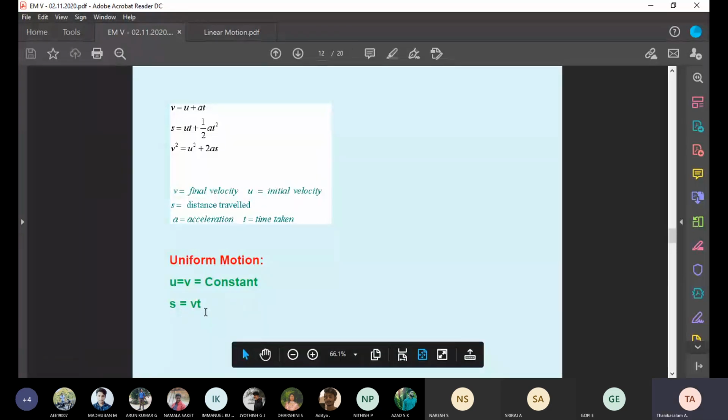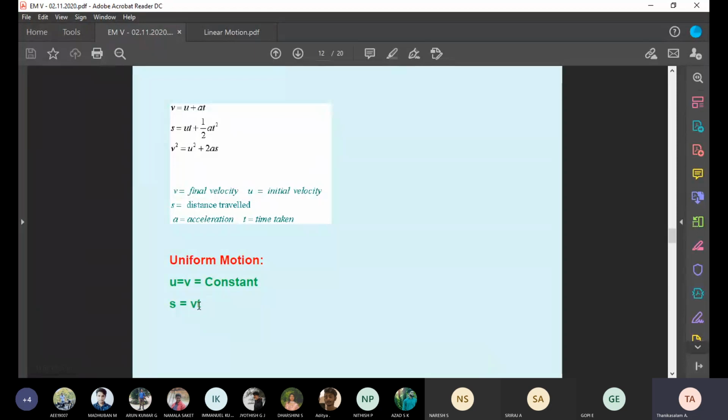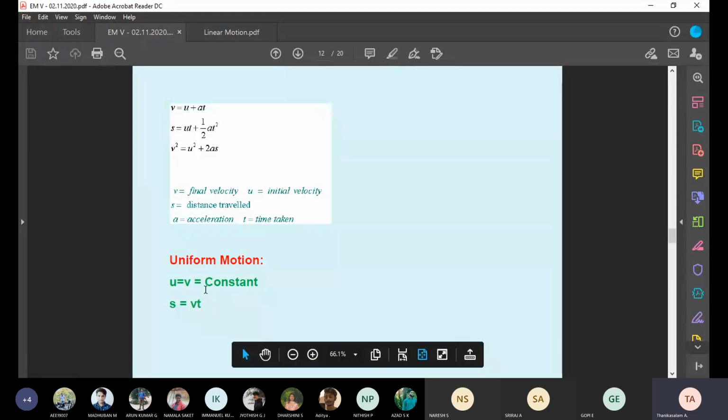The relation is S equal to V into T. What is S? Distance or displacement. What is V? Velocity. Here V does not mean final velocity. It is just velocity because speed is constant, so initial velocity and final velocity are the same. So uniform motion has only one relation, S equal to Vt. The other three equations are for uniformly accelerated motion.